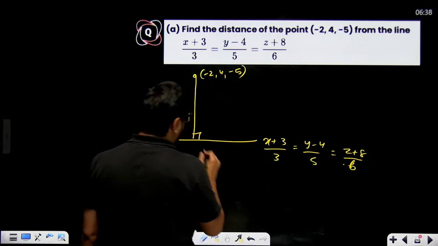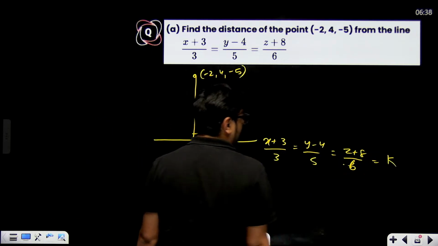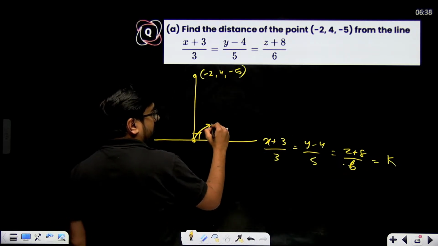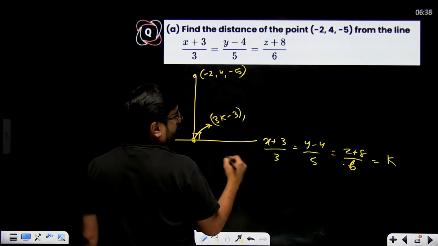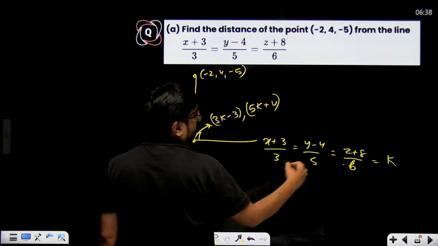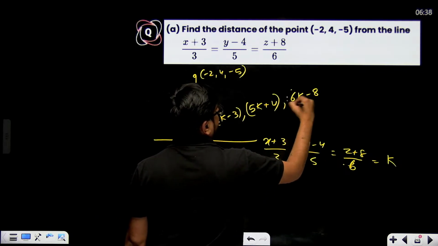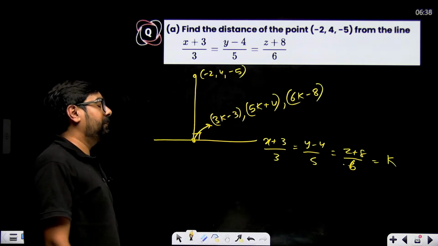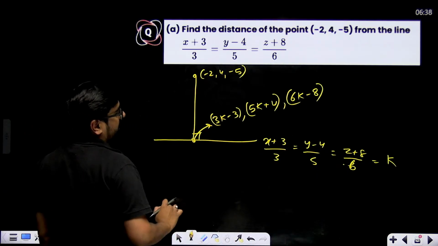So what we'll do, we'll assume one point on this line. How do we assume one point on this line? We'll put it equal to k. So this point will become 3k minus 3 comma 5k plus 4 comma 6k minus 8. This is what this point will become. Okay, so this is your foot of perpendicular. Now you have to find the value of k, that's it.